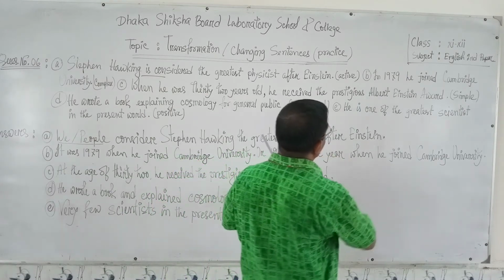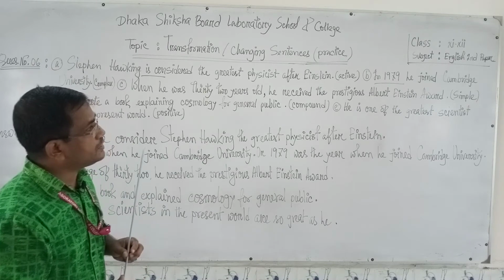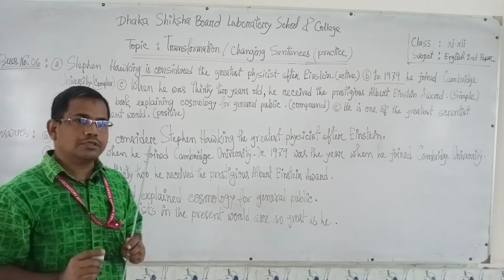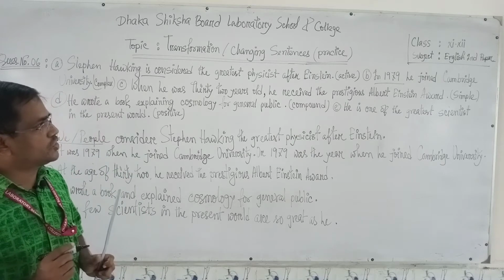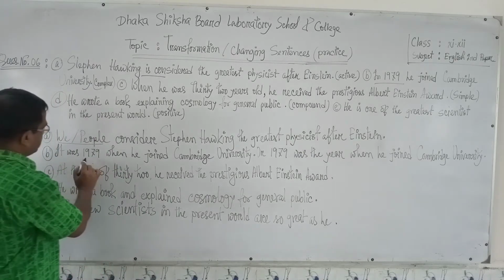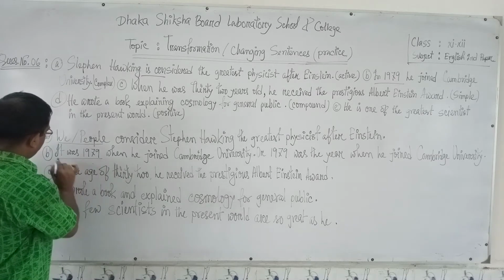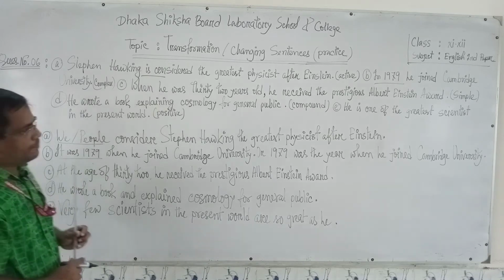You have got a time word here, in 1979. Turn this phrase into a clause. So what does it come? It was 1979. It has become a clause.